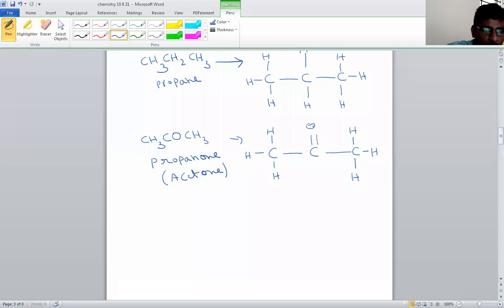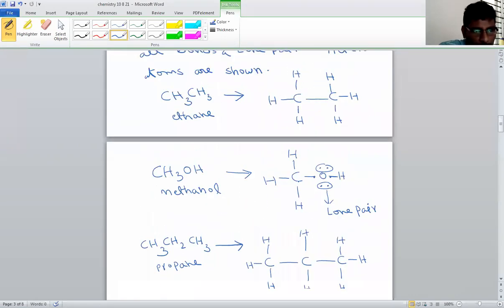Why am I writing with oxygen? I cannot write on this carbon because 4 bonds are already there. This carbon also already has 4 bonds. That's why I'm writing with oxygen. Oxygen's valency is 2. That's why I'm writing 2 bonds here. So this is the complete structure. On the oxygen, if you want, you can represent 2 pairs of electrons. You don't need to. That is also correct. Lone pairs may or may not be represented. No problem.